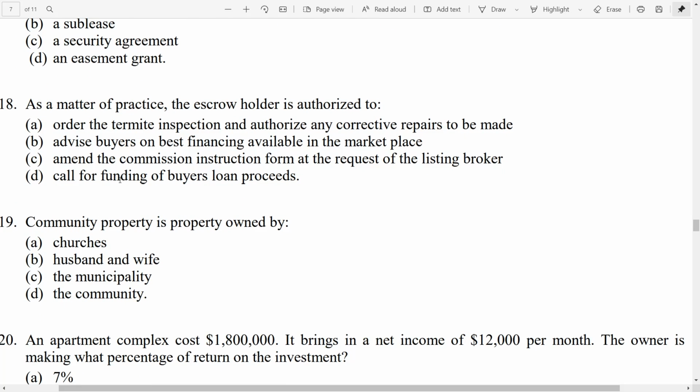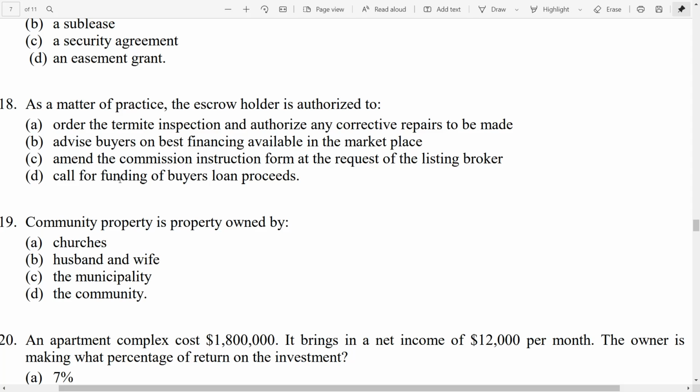18. As a matter of practice, the escrow holder is authorized to A, order the termite inspection and authorize any corrective repairs to be made. B, advise buyers on best financing available in the marketplace. C, amend the commission instruction form at the request of the listing broker. D, call for funding of buyer's loan proceeds. So, escrow holder, escrow officer, escrow agent, just the same name. What are they authorized to do? Well, they are not authorized to order the termite inspection and authorize any corrective repairs to be made. They cannot do that. They can also not advise buyers on the best financing.